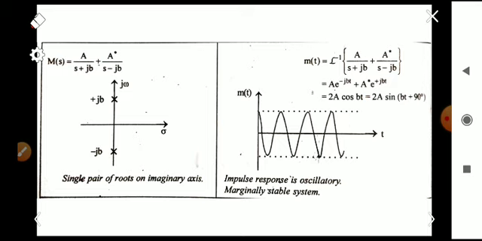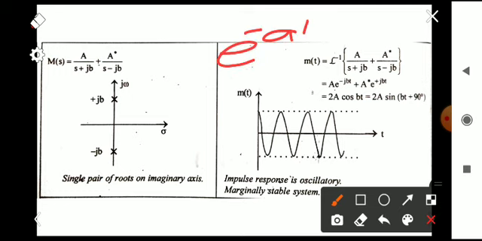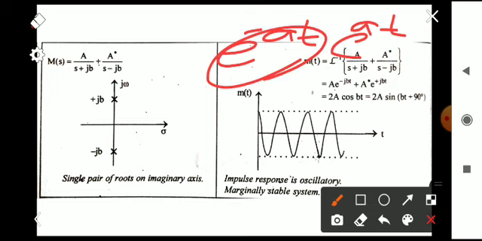Or a cos function. So we can say that the impulse response is oscillatory, that is, the amplitude is not changing, because it does not contain any exponential functions like e^(-at) and e^(at). If it contains an exponential function like that, it will either increase or decrease.